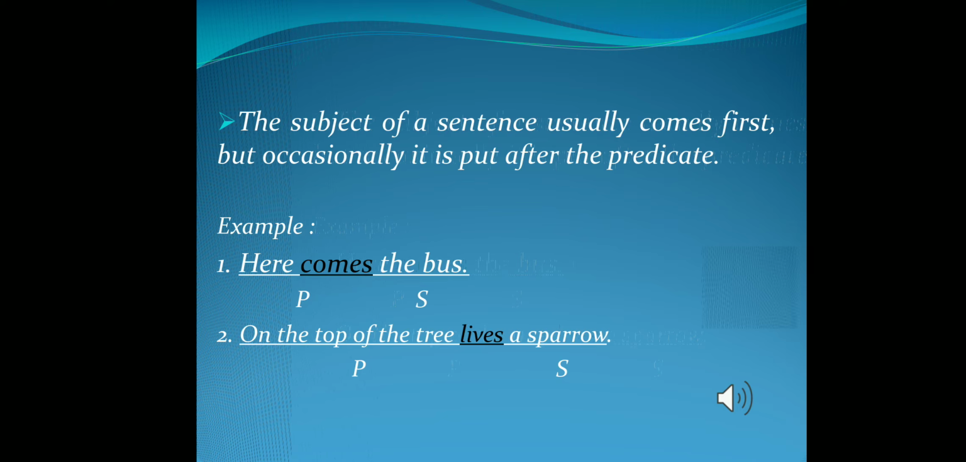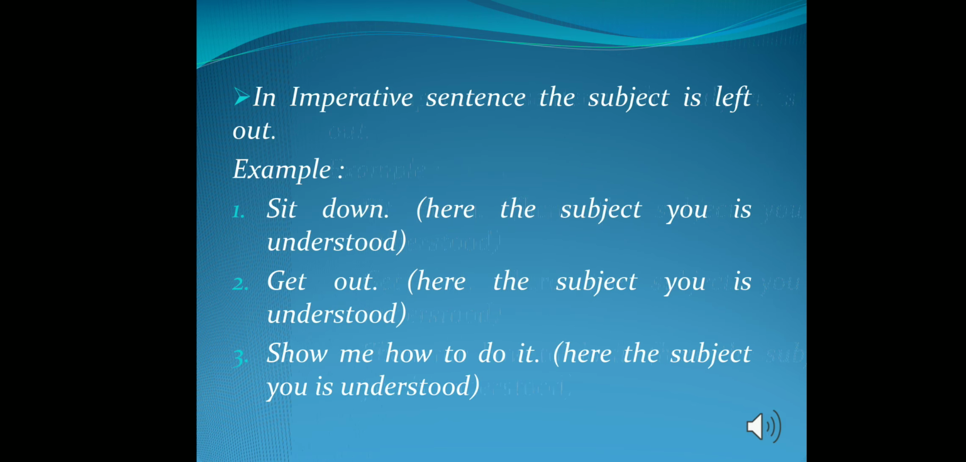We'll see one more example. On top of the tree lives a sparrow. So what is the verb in the sentence? Lives. So ask a question: what or who lives? The answer is a sparrow. A sparrow will be our subject and the remaining part with the verb is our predicate.